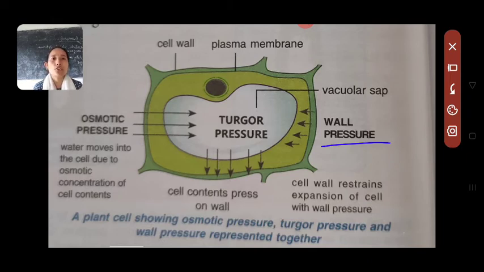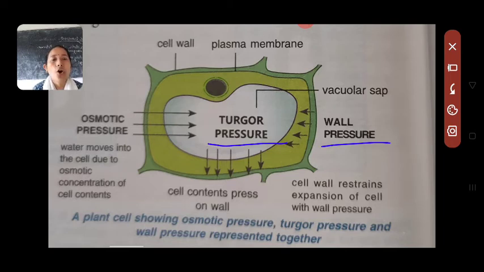So in order to counteract that wall pressure, the cell contents will be exerting certain pressure towards the cell wall. That is referred to as turgor pressure. Now if the wall pressure and turgor pressure are balanced, then the cell will be at a normal state, that is the turgid state, the balanced state.